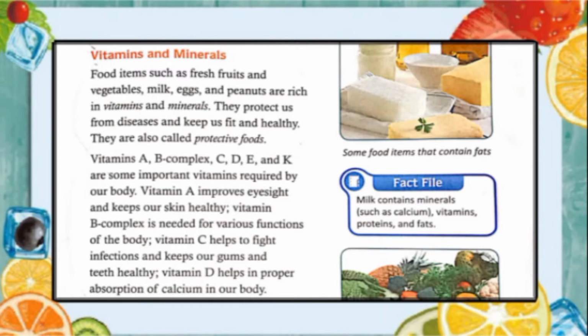Then vitamin C, we get from fruits and vegetables, especially kiwi fruit, capsicum, potato, orange, lemon, and it builds power to fight infection and absorb iron from food. It also keeps teeth, bones, and gums healthy.